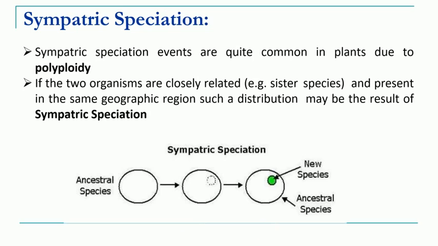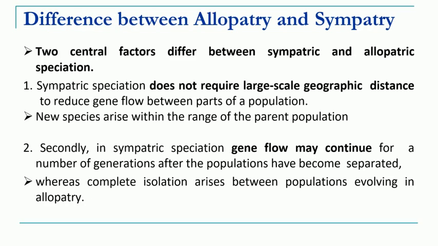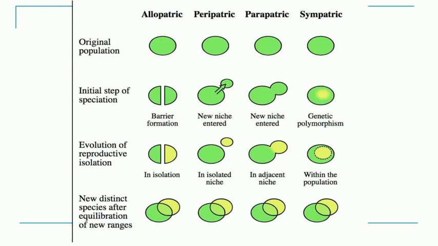Within the same geographical area a new habitat is developed, and in that the new species will be developed. It is called sympatric speciation. The most common phenomenon by which sympatric speciation takes place is polyploidy. Then we have understood the difference between allopatric and sympatric speciation.